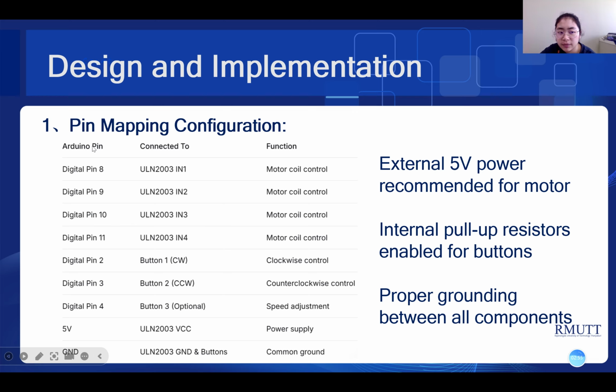And the third is design and implementation. The first is pin mapping configuration.